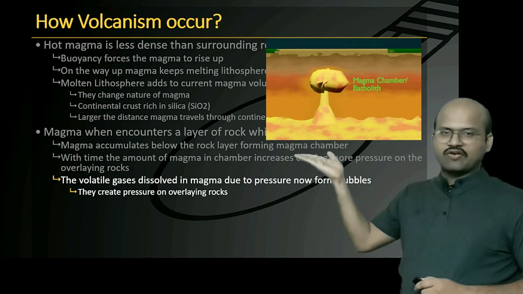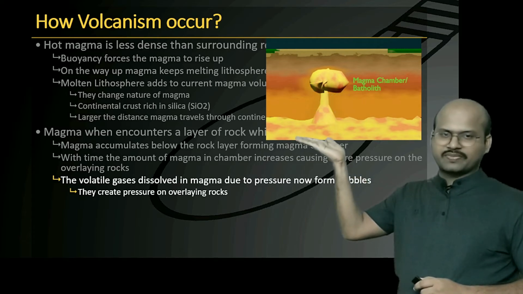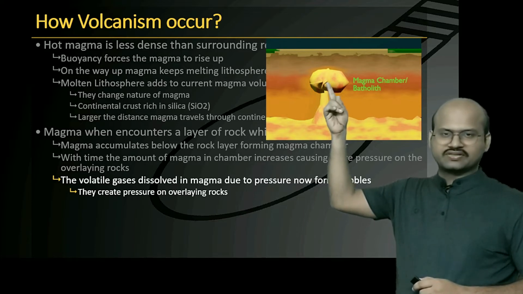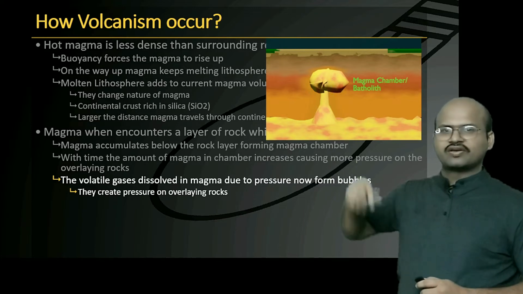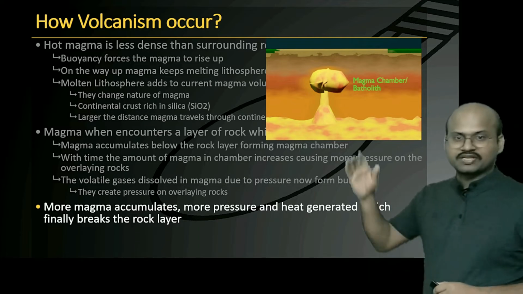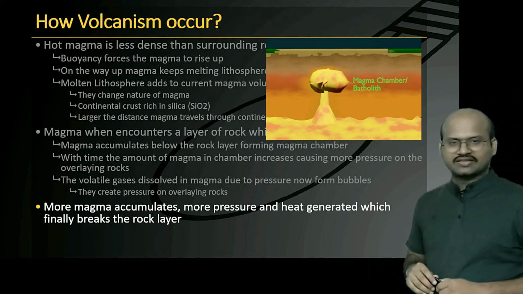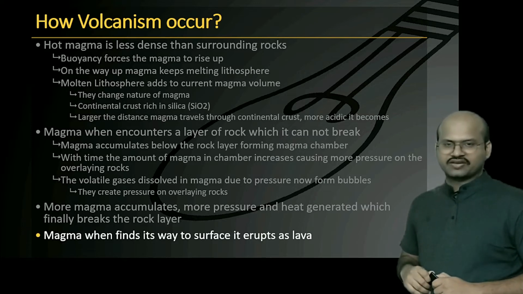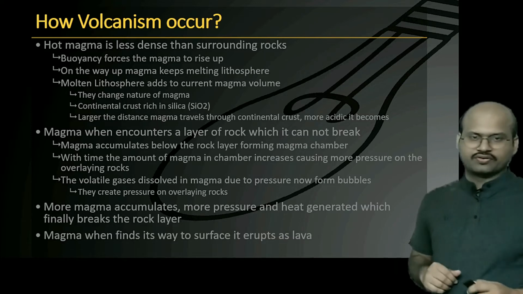The volatile elements which were dissolved in the magma are no more soluble, but become insoluble and form bubbles. These gaseous bubbles also apply a pressure on the overlying rocks. Because of all this, the pressure on the overlying rocks increases and this magma is finally able to break through it. This magma then reaches the surface and forms a volcano.